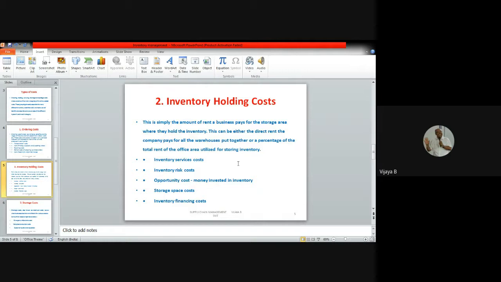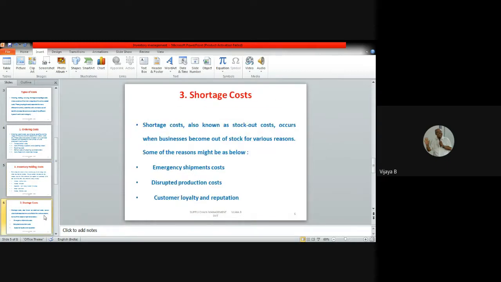Then we come to the inventory holding cost. This is simply the rent that the company pays for holding the inventory, like storage space and warehouse, and even financing. Sometimes you might have borrowed money, and then you need to pay for that.